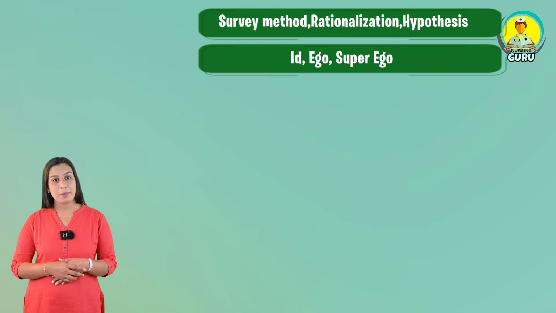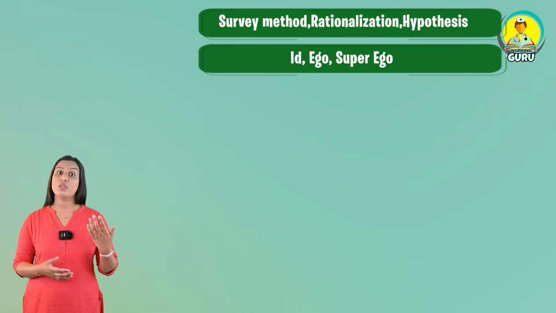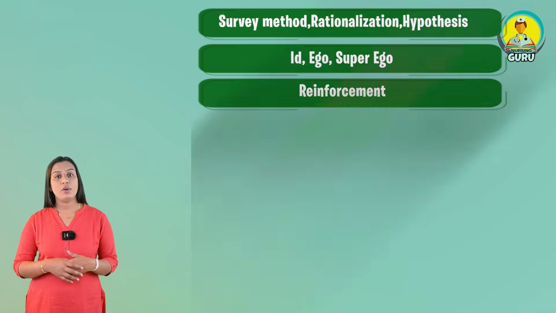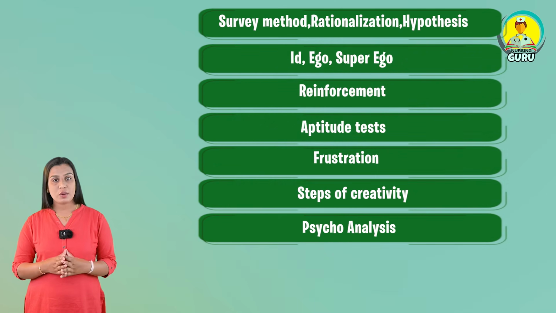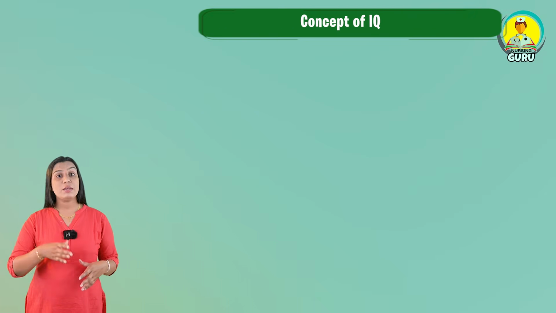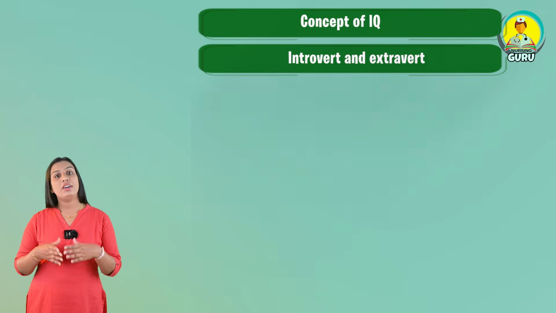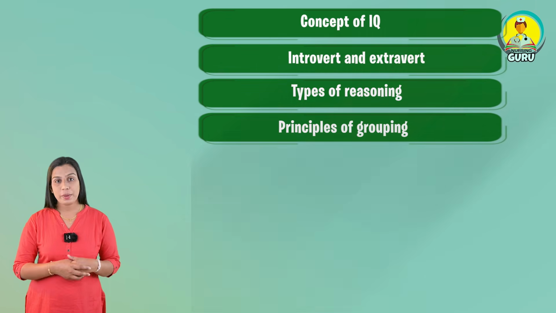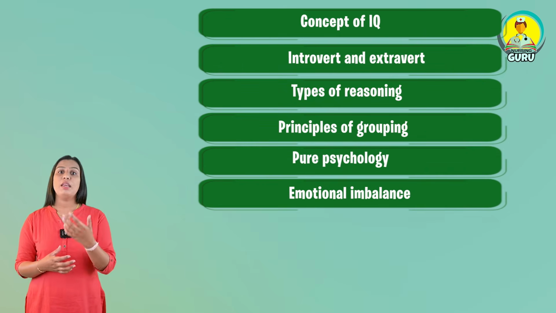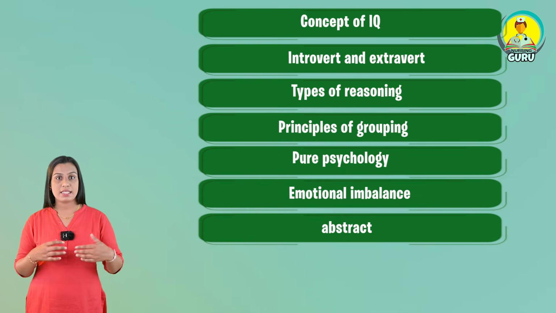Next questions may be id, ego or superego, reinforcement, aptitude test, frustration. Another few more questions are steps of creativity, psychoanalysis, concept of IQ, maybe the definition of IQ, introvert and extrovert, types of reasoning, principles of grouping, pure psychology, emotional imbalance, abstract.